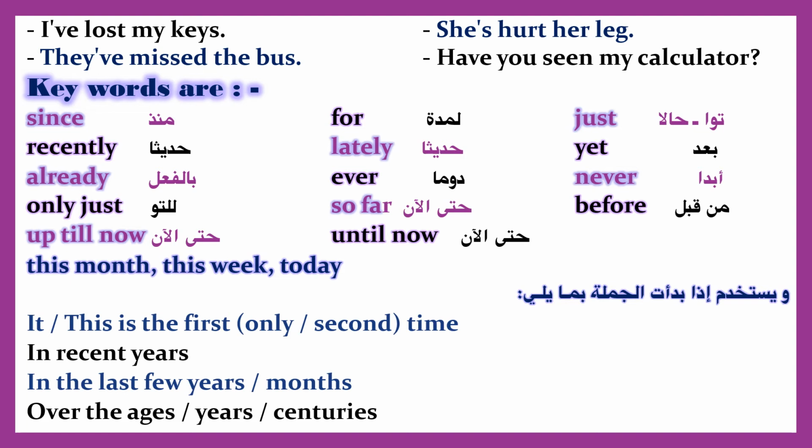This is the first, only second, time. In recent years. In the last few years. Months. Over the ages. Years. Centuries.